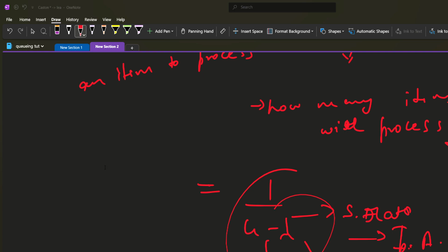And when customer two departs, service starts for customer three. And when customer three departs, customer four is served. And you can see when customer four was being served, the system was busy and another arrival happened. And when customer four departs, customer five is being processed, then six, and so on.